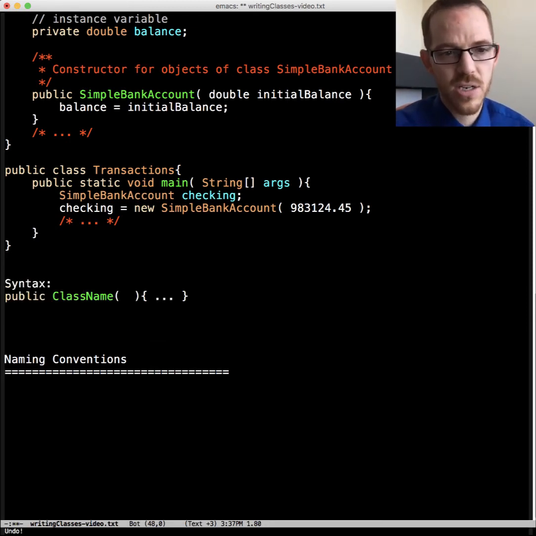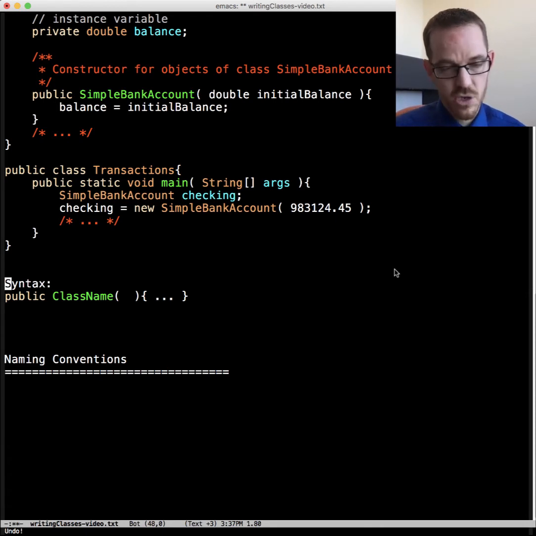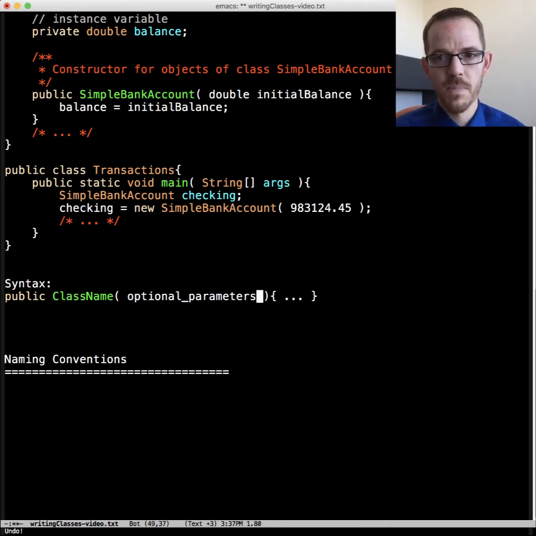So the syntax for a constructor is public, and then the class name, and then a set of parentheses, and then the body of our constructor. And we could optionally give it parameters. Here we have parameters above. So notice it's just an access modifier and the method name, and the method name always matches the class's name, and there are 0 or more parameters.